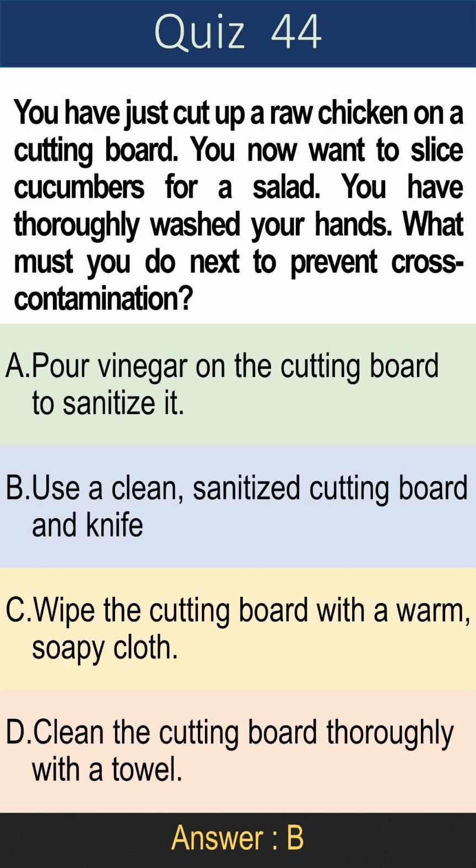Question 44. You have just cut up a raw chicken on a cutting board. You now want to slice cucumbers for a salad. You have thoroughly washed your hands. What must you do next to prevent cross-contamination? A. Pour vinegar on the cutting board to sanitize it. B. Use a clean, sanitized cutting board and knife. C. Wipe the cutting board with a warm, soapy cloth. D. Clean the cutting board thoroughly with a towel. Answer is B. Use a clean, sanitized cutting board and knife.